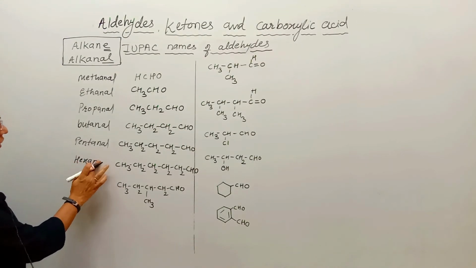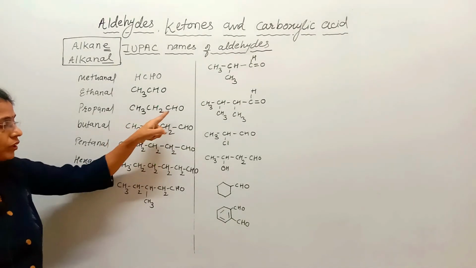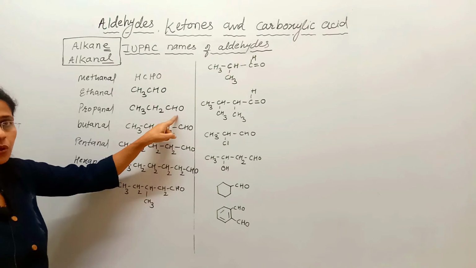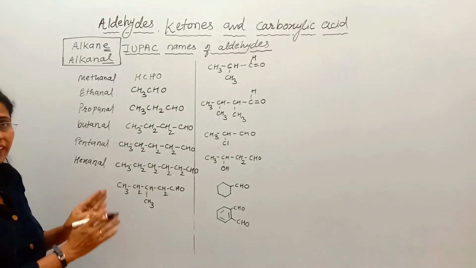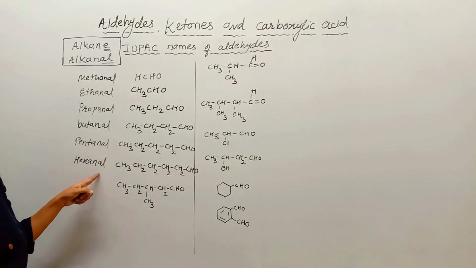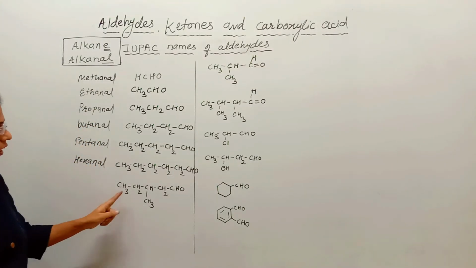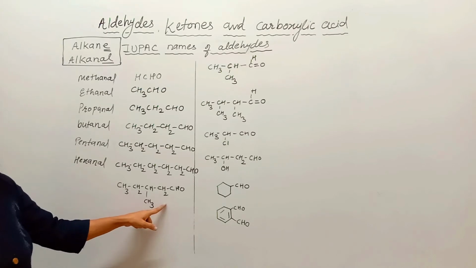E is replaced by al, that's why hexanal. Here there is no need to write the position of CHO because it is always at the terminal, at the end of the chain. These are the names of simple aldehydes. But if there are side branches, then follow the rules given by IUPAC.